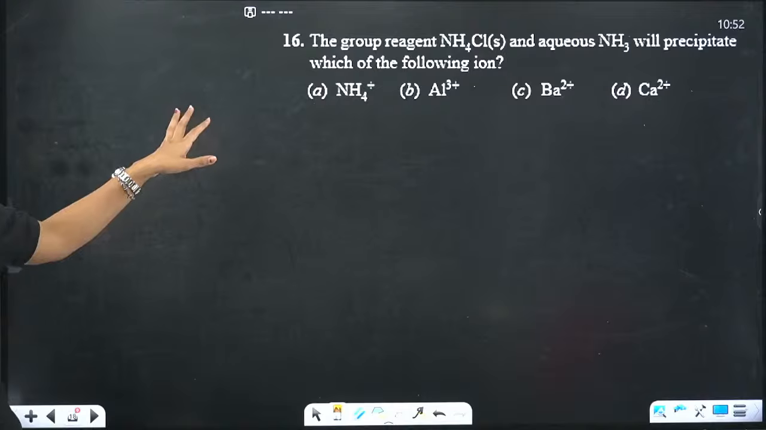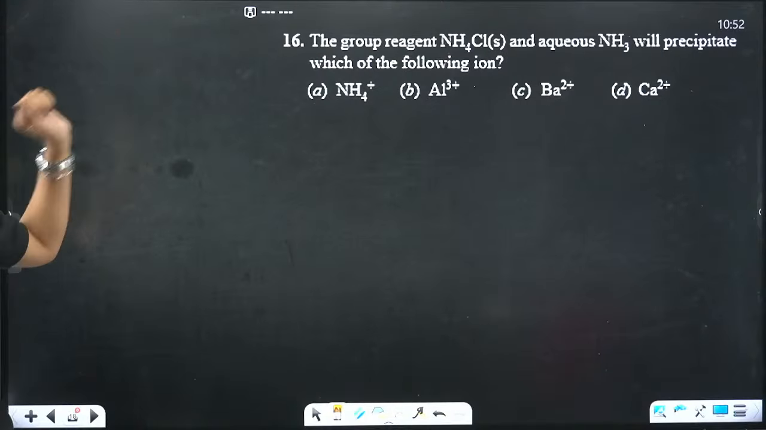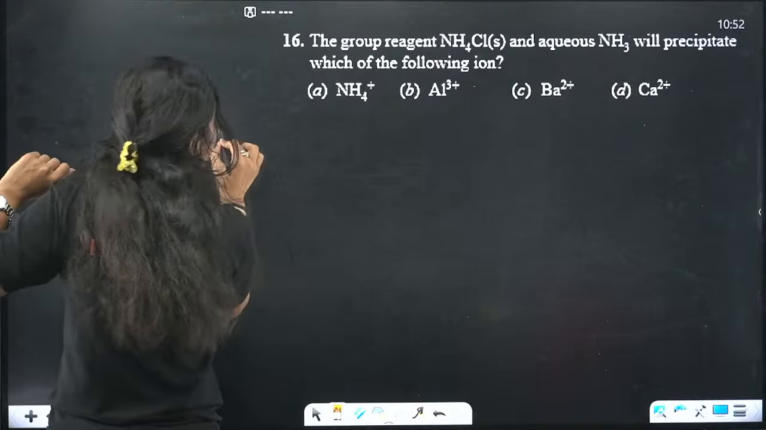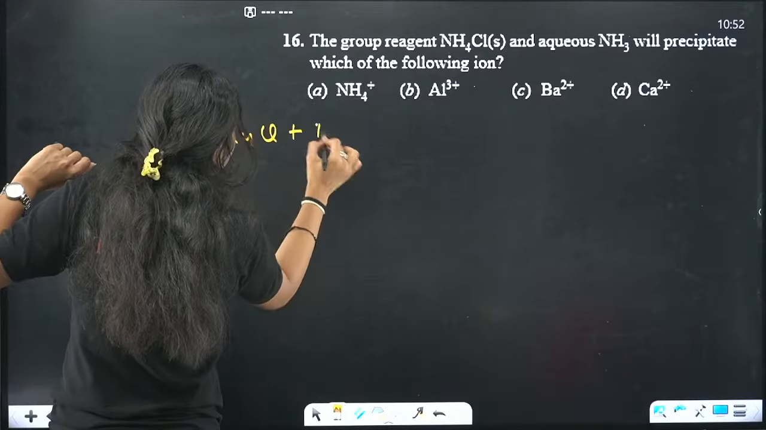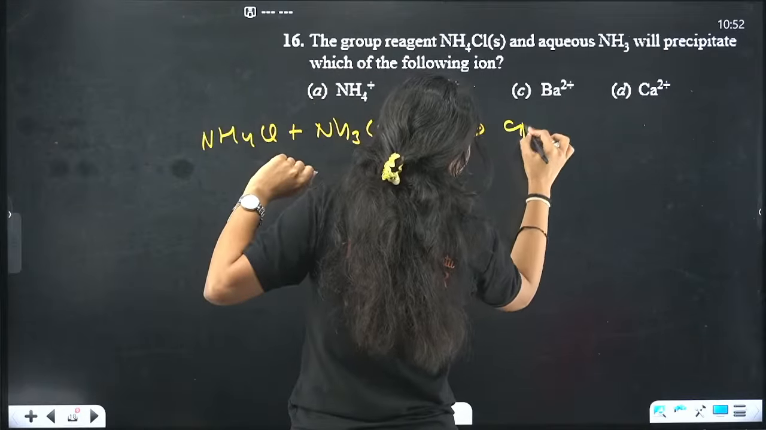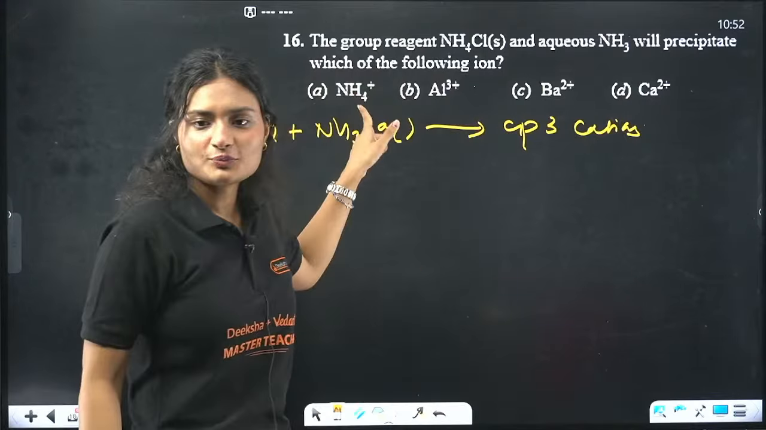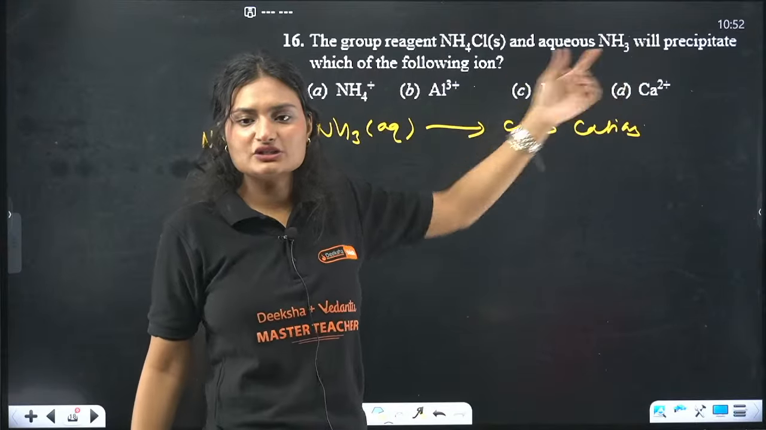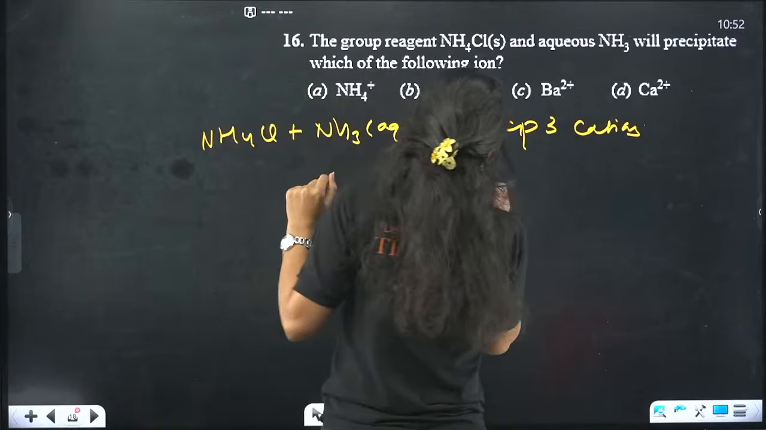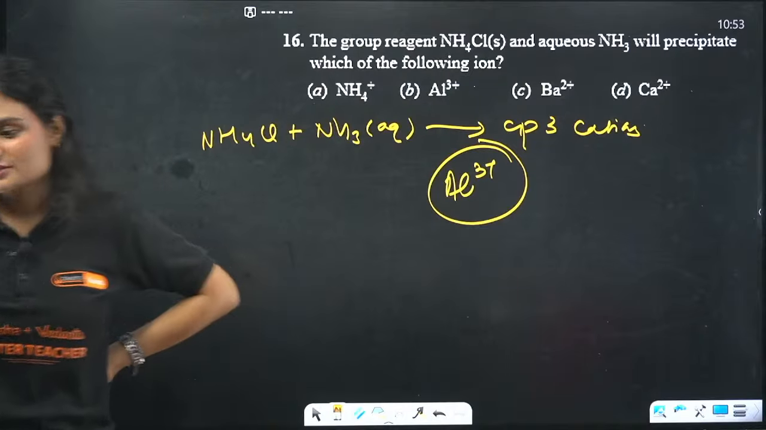So NH4Cl and aqueous NH3 are used for which group? Group 3 cations, okay? So NH4Cl and aqueous NH3 are used for group 3 cations. Group 1 and group 2 are higher actually, okay? So this is used for precipitating Al3+.